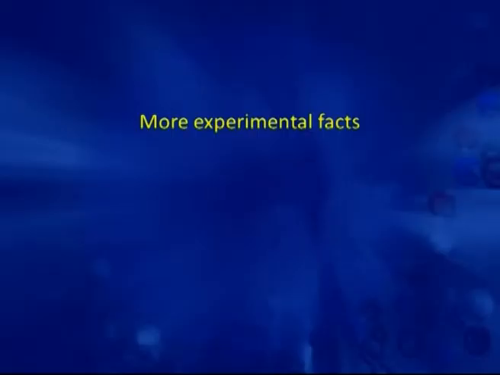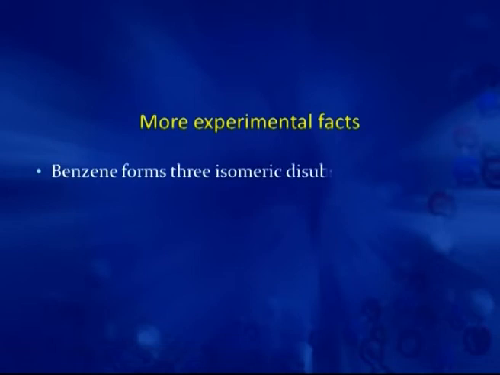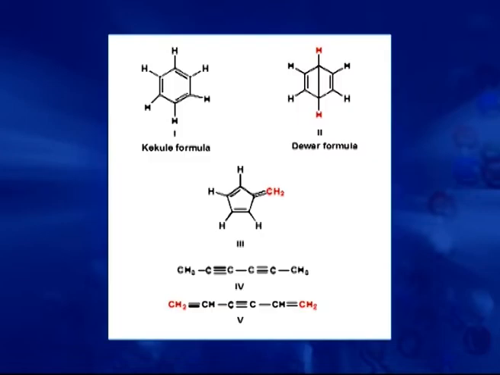Now, out of these, which one is our benzene? The next experimental fact: benzene forms 3 isomeric disubstituted products. Again coming back to the structures, we have only possibilities 1 and 5th. In 1, we can have 1,2 disubstituted, 1,3 disubstituted, and 1,4 disubstituted. So, we have 3 types of disubstituted product with formula number 1.